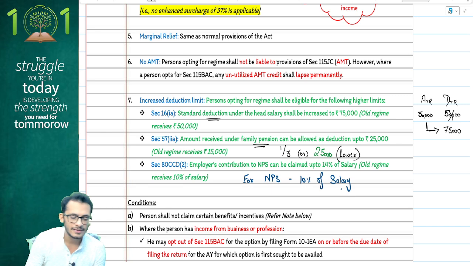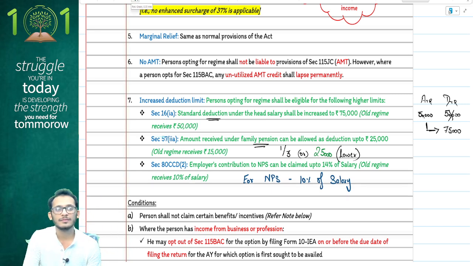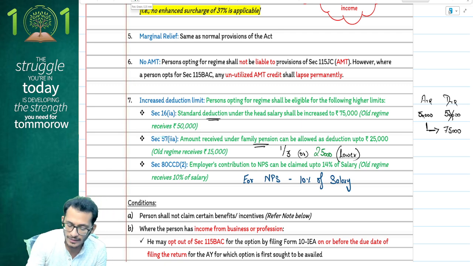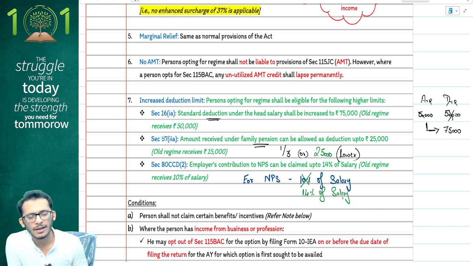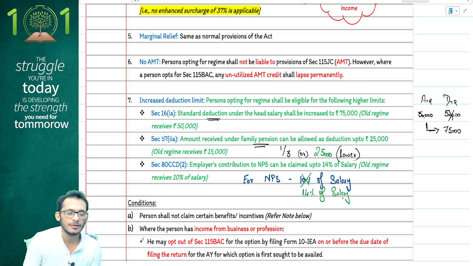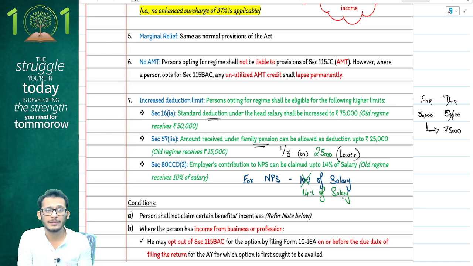In the current year, income tax has proposed that if you are going for DTR, default tax regime, you will now be eligible to claim 14% of the salary as your employer's contribution. You'll now be able to claim 14% of your salary as your employer's contribution. You don't have to restrict it to 10%. But yes, if you go for alternate regime, it still remains at 10%. You will have to work with the 10% under alternate tax regime, whereas if you go for default tax regime, you can choose 14% of your salaries.